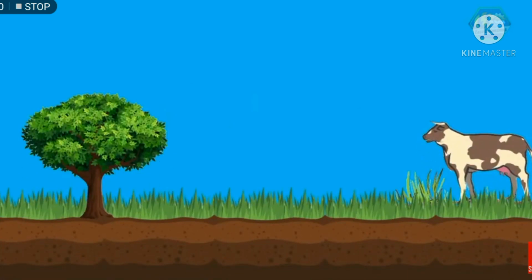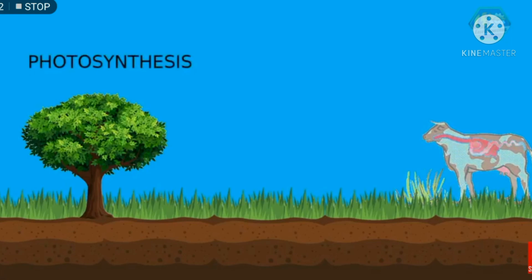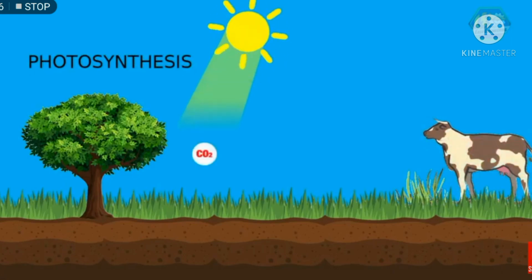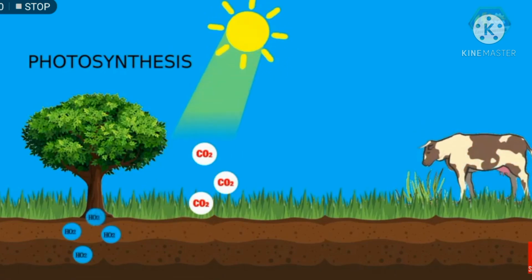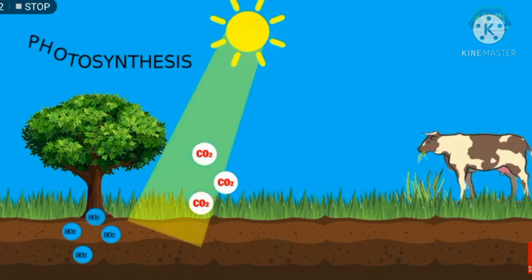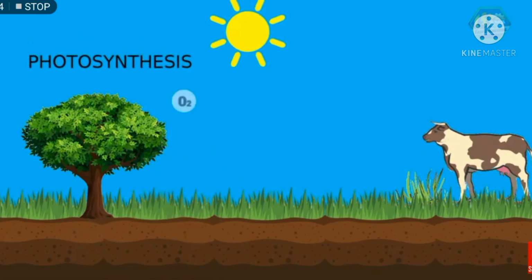Let's start with plants and photosynthesis. Every day when the sun is up, plants take energy from the sun, carbon dioxide from the air, and water to make their food like sugar or glucose. Now this food making process is called photosynthesis. In return, plants release oxygen into the air.